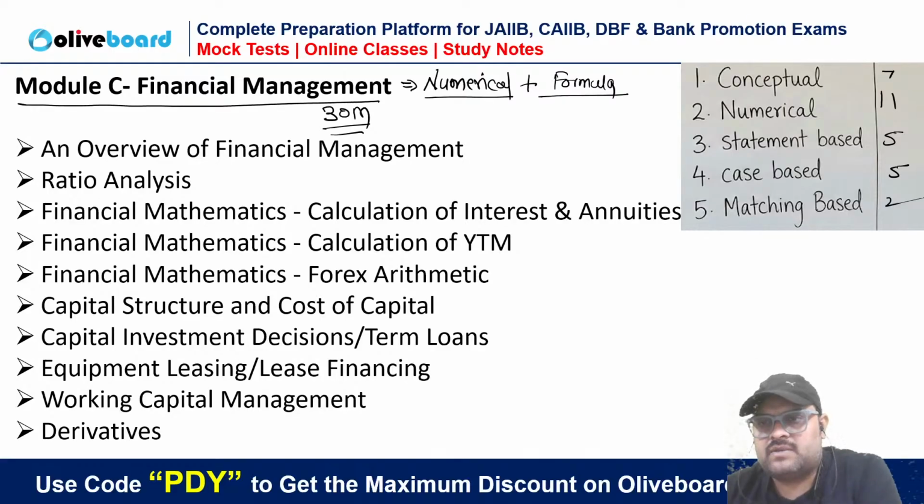But my objective is not just to match the total, just to give you a brief idea that this particular module is numerical. If case-based questions go up, direct numericals will go down. If there are case-based questions which include numerical values, then the direct numerical values will come down and the case-based numericals will go up.